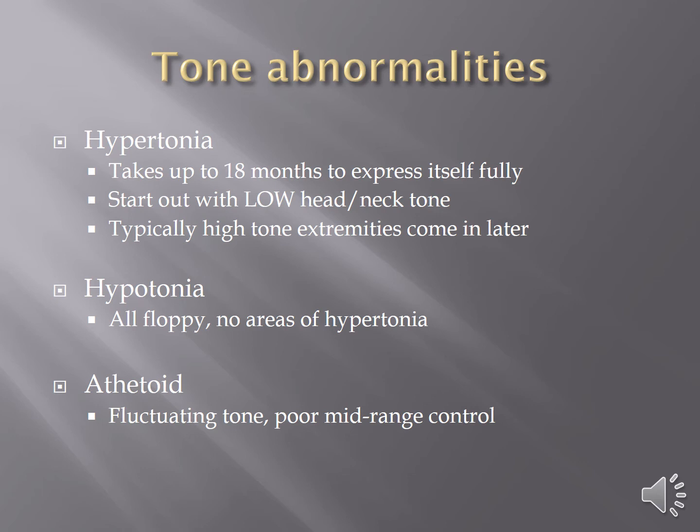They often start with very low head and neck tone, so they start as kids who can't hold up their head when expected at about 3 months. They start out as kids who just feel floppy. They maybe don't have that nice physiologic flexion that we talked about, which is typical of newborns. Or they could look fine. They could have just fine physiologic flexion and just fine head and neck tone, and then develop the spasticity later on. Typically, they start with low head and neck tone and develop high tone in the arms and legs later, but not always. Each kid writes their own book on how to do this.